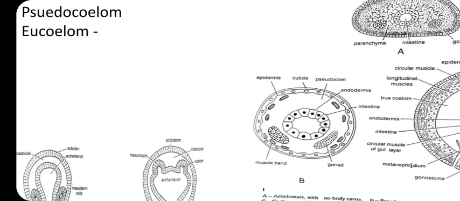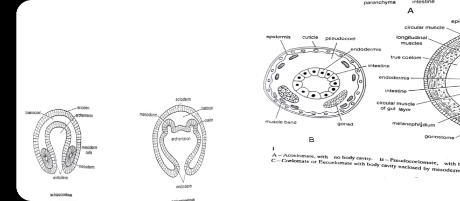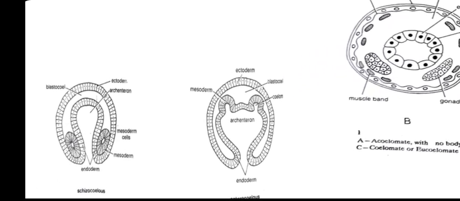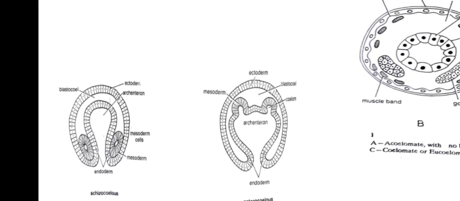Again, there are two types of true coelom. One is schizocoel, the other is enterocoel. Schizocoel is formed by the splitting of the mesoderm, whereas enterocoel is produced by the outpouching of the gut. The gut will form small pouches, then extend in both directions, forming a cavity between the internal organs and the body wall.